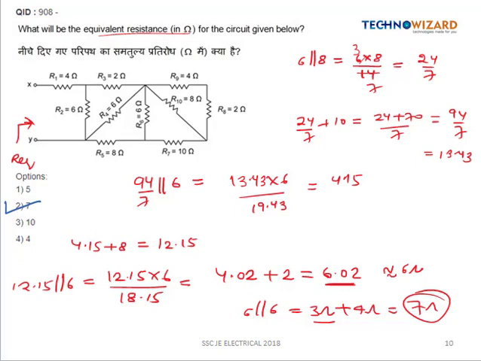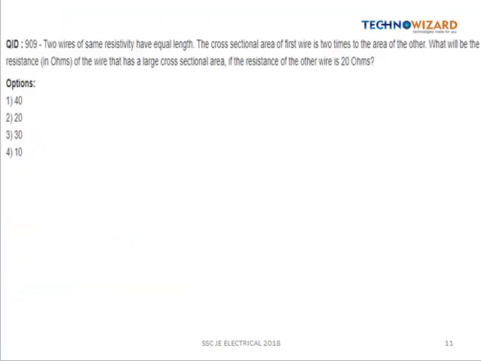Okay, now the next question is, two wires of the same resistivity have equal length. The cross-sectional area of the first wire is 2 times the area of the other. What will be the resistance in ohm of the wire that has a larger cross-sectional area if the resistance of the other wire is 20 ohm? In the question, both wires have the same resistivity, so rho 1 is equal to rho 2.